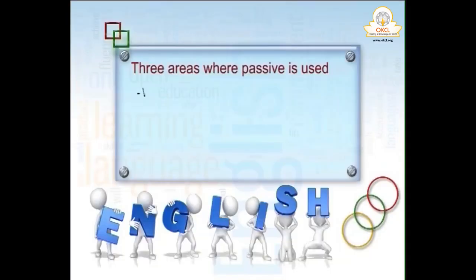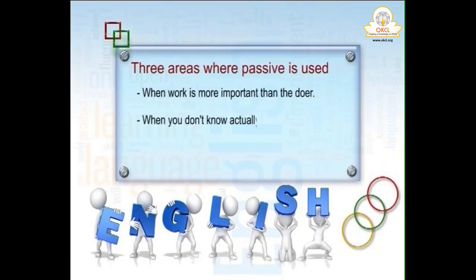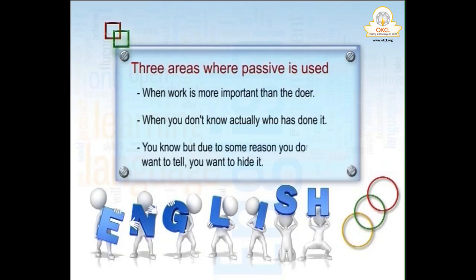So you can say three areas where passive is used. When work is more important than the doer. Okay. Second, when you do not actually know who has done it. Thirdly, you know but due to some reason you don't want to tell. You want to hide it. So passive is the best form of telling. So now we are going to learn about narration.